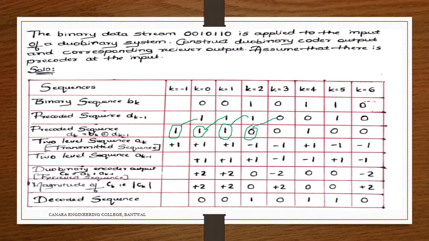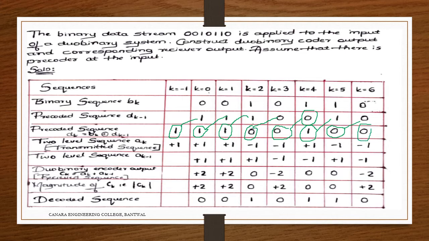Then it is moved here, then 0 plus 0, again 0. Then 0 plus 0, 1 plus 0 is 1, 1 plus 1 is 0, 0 plus 0 is 0.